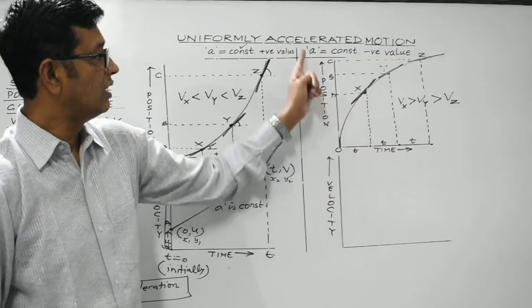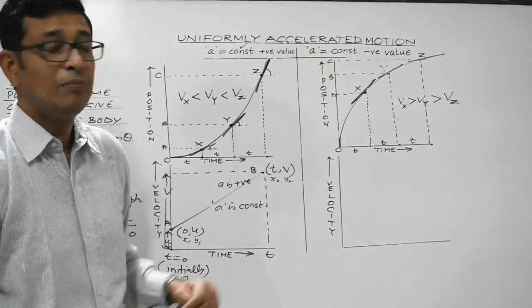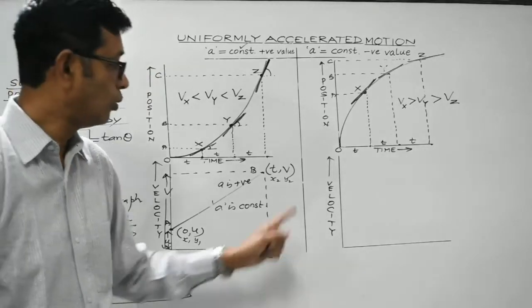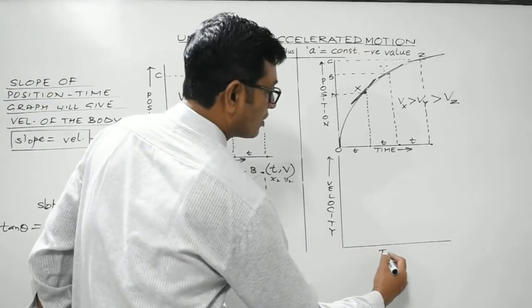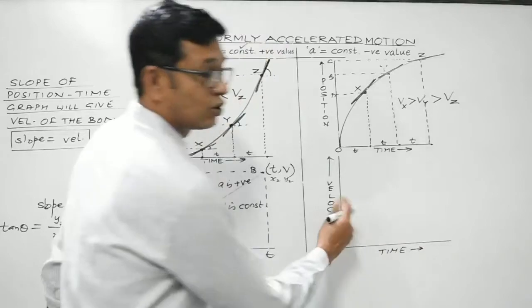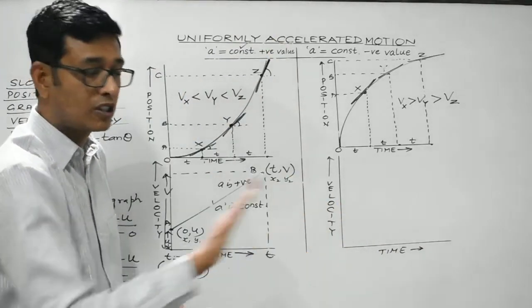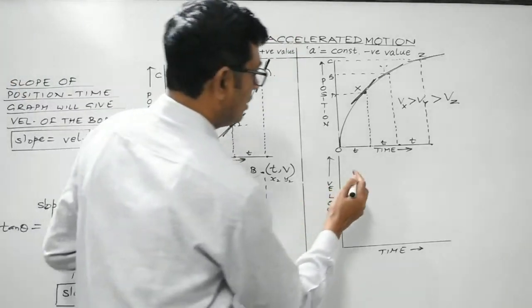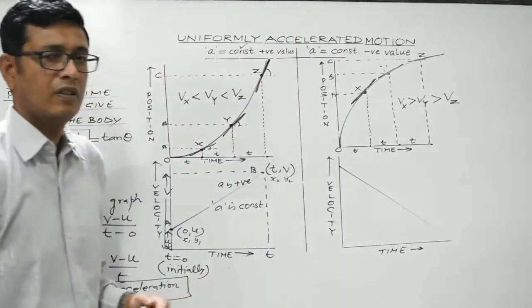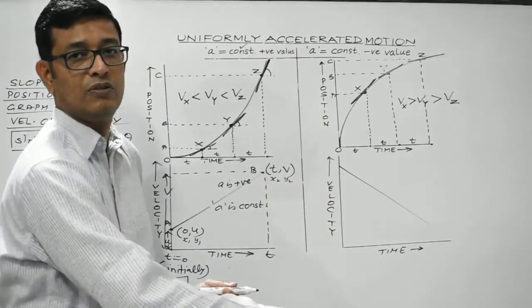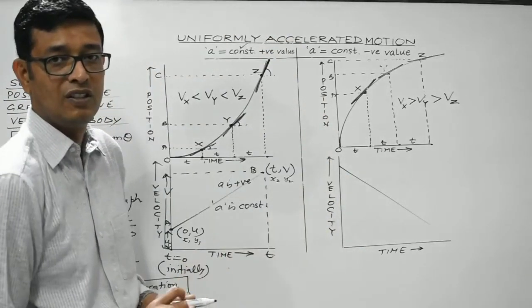Coming to this, here again A is constant. But students, A has a negative value. It means that the slope of the V-t graph, which gives us acceleration, should be negative. Slope negative means downhill. Slope positive means uphill. So here again it will be a straight line, but it will have a negative slope, that is downhill.